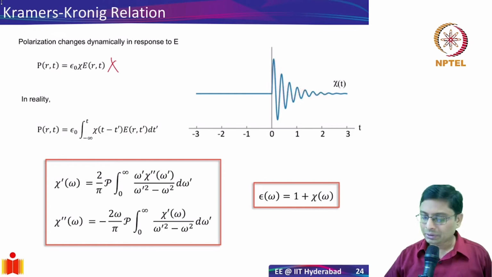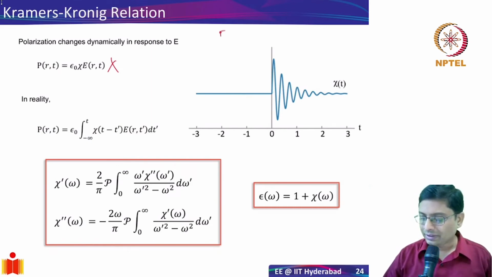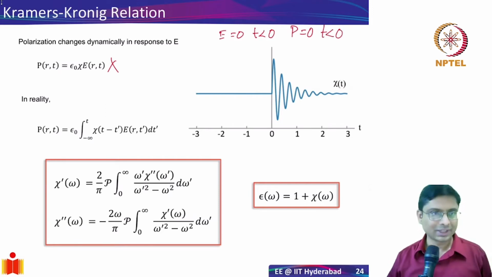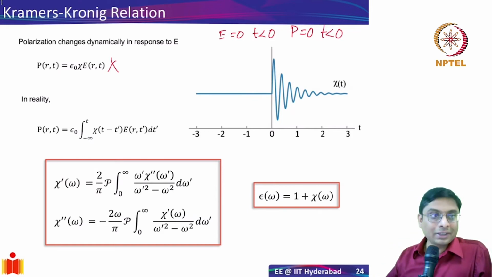It cannot be that you have an impulse response even before this. This is an incorrect response. Okay, it cannot happen. So what we are saying is, if the electric field is equal to 0 for t less than 0, then the polarization has to be 0 for t less than 0. That's an important thing. And at any point later than t equal to 0, it can be calculated using this equation.